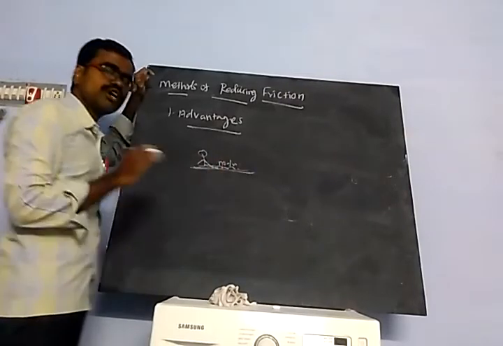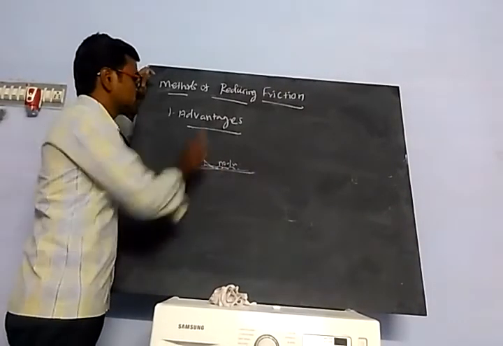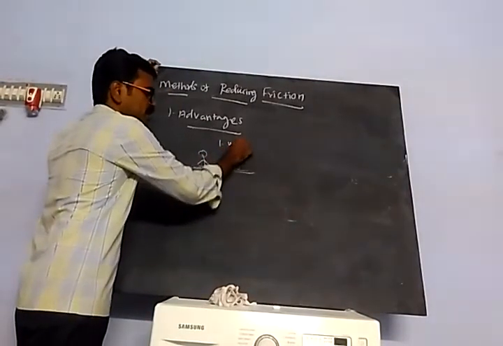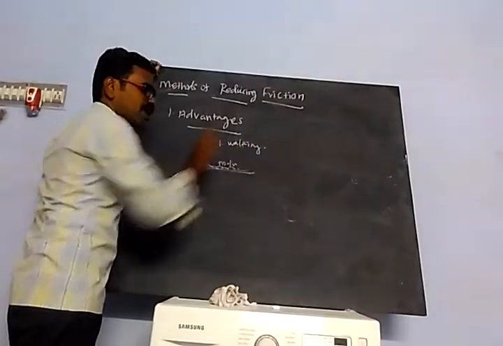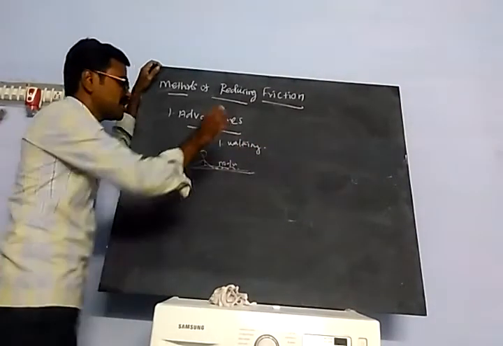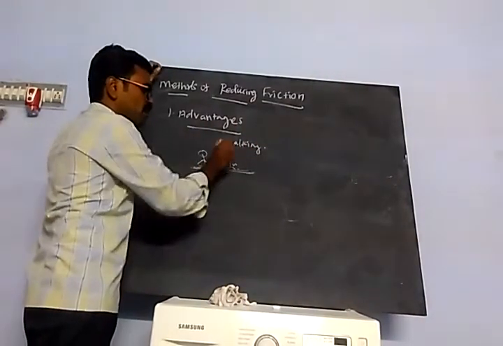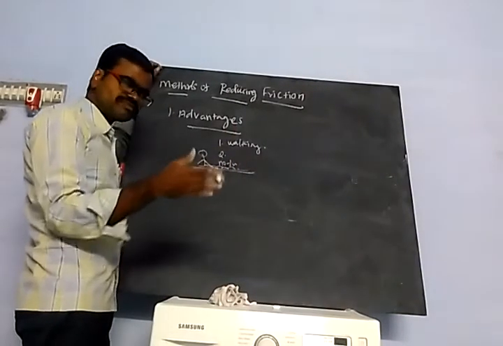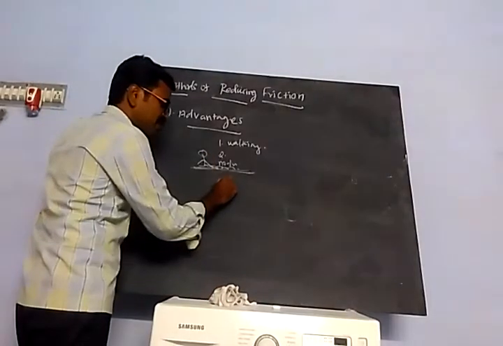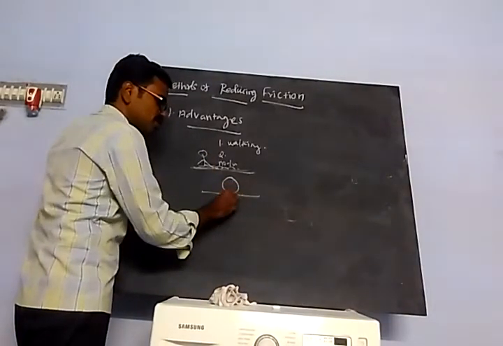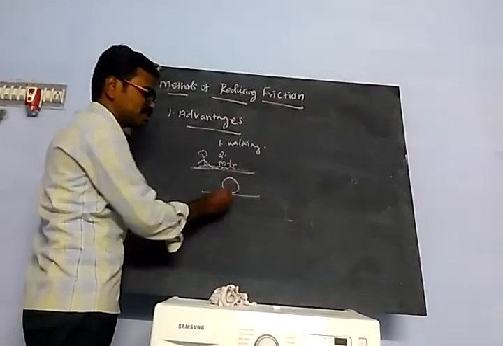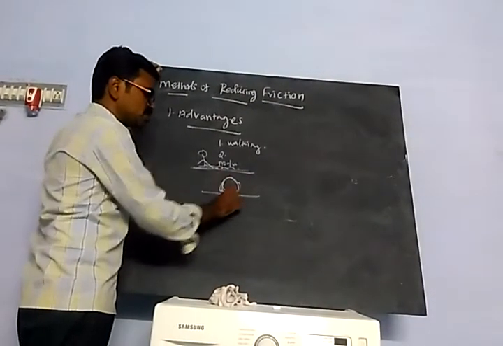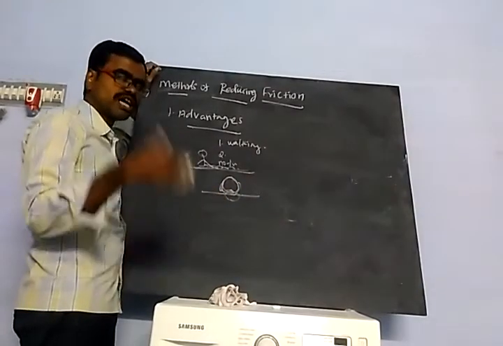No friction means you can't walk. So the first advantage is walking on the floor or any surface by using friction. The second is riding a vehicle. The wheel is rotating, and if there is no friction we can't control our car. Because some friction is there, we can control the car or vehicle.